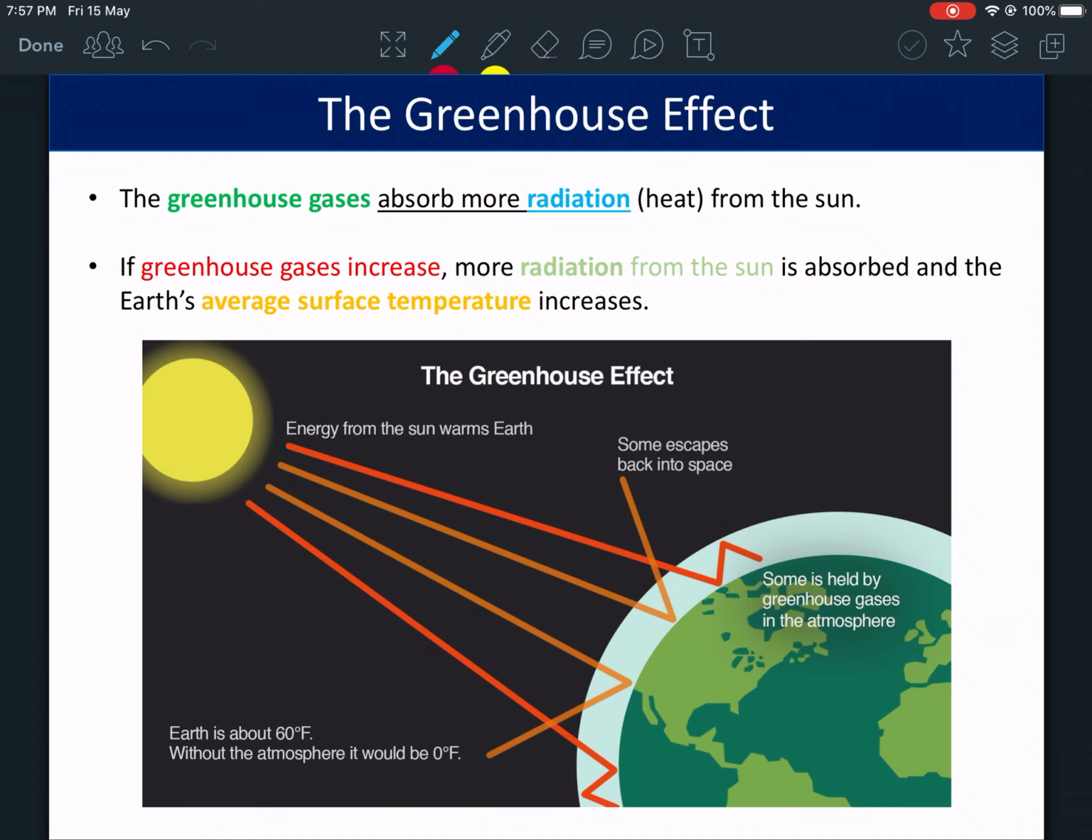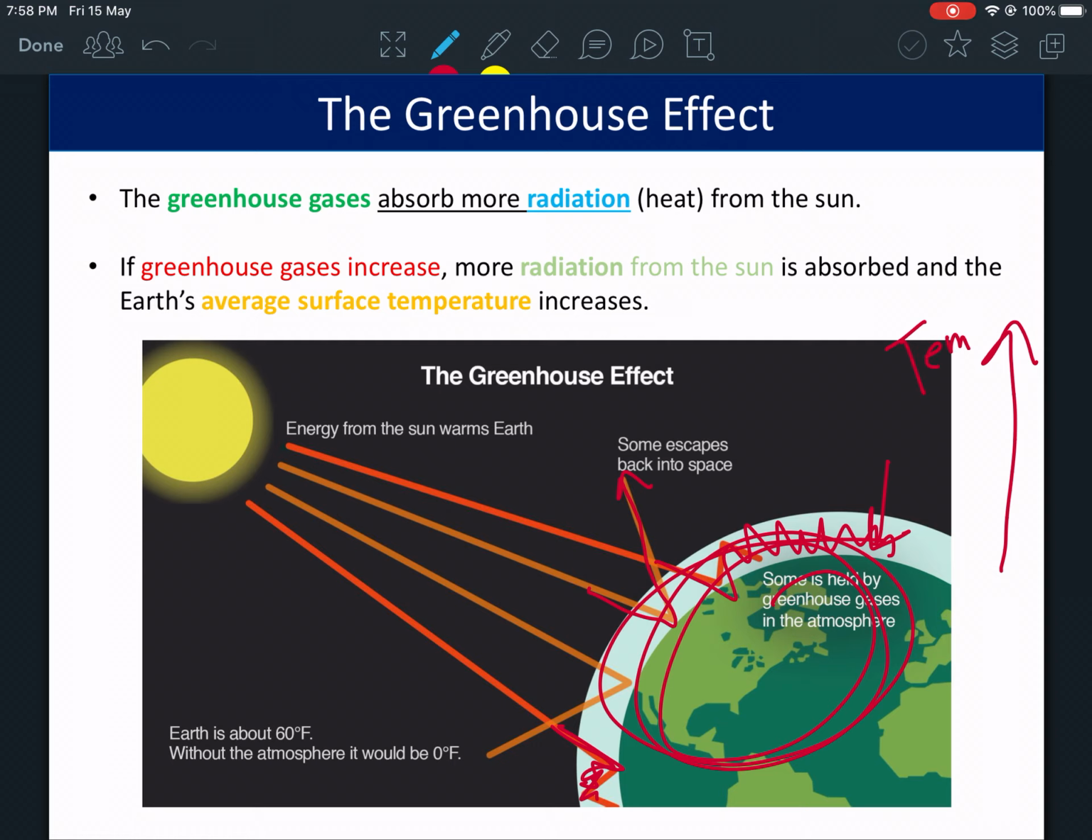Greenhouse gases absorb the radiation from the heat. So what happens? The sun's energy goes in, some of it goes back into space, but some is held by greenhouse gases. Let's erase these so you can see this better. The sun's heat is coming in, some of it is going out, but some of it is getting trapped inside here. And what is this doing? It's increasing the temperature. The more greenhouse gases you have here, the more of the sun's rays are trapped. And when the sun's rays are trapped inside the earth, the temperature rises.